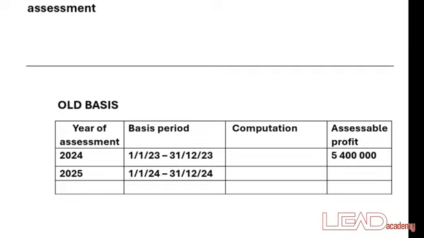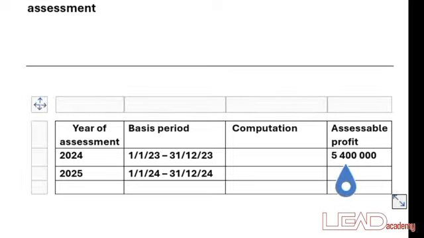What happened? 1st of January 2024 down to December, we only had a 9-month period, which is 1st of January to 30th of September. So it's going to be 3.6 million. That's from January to September, 3.6 million.